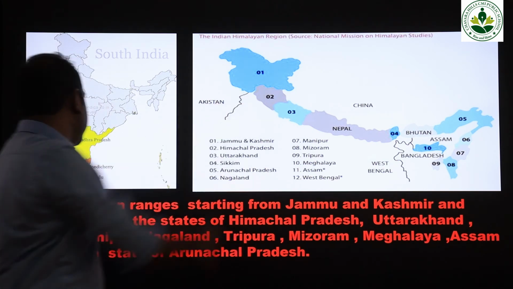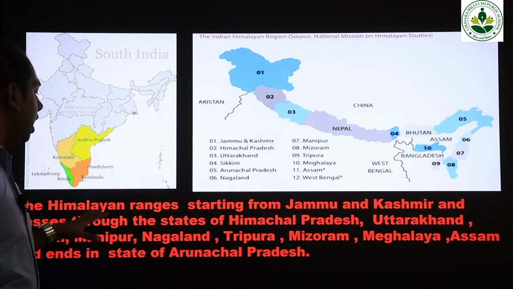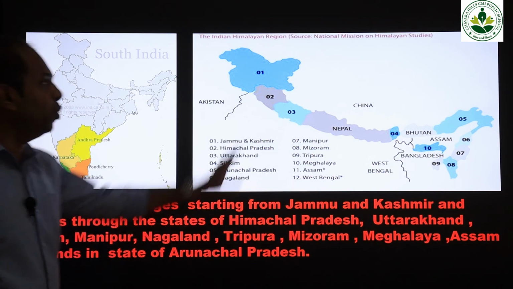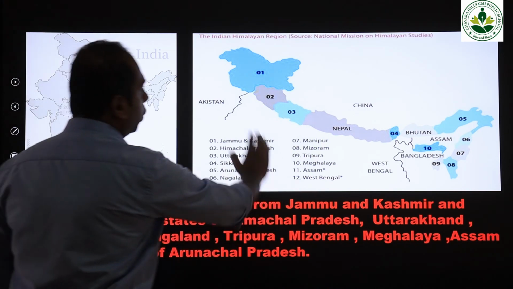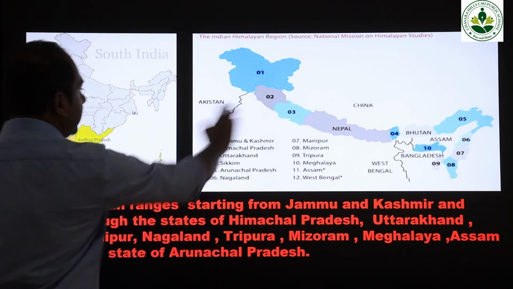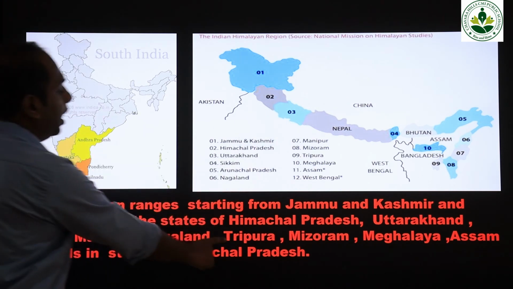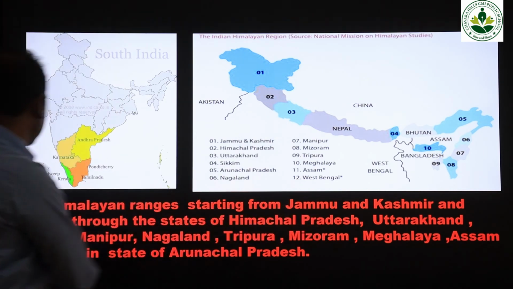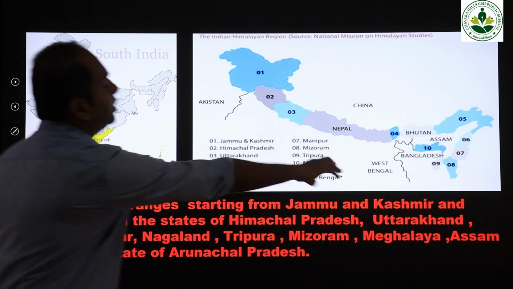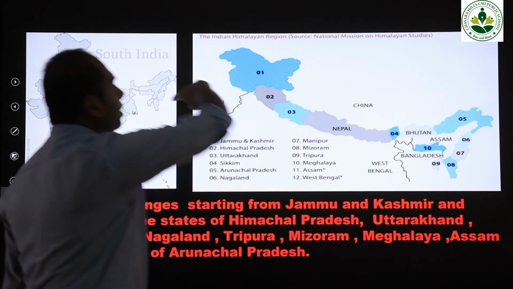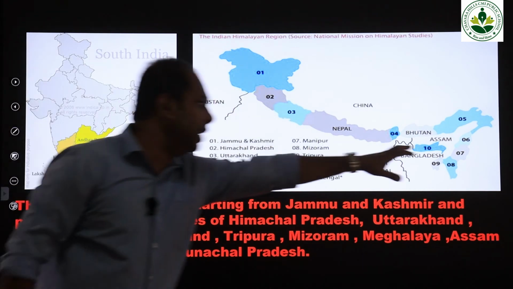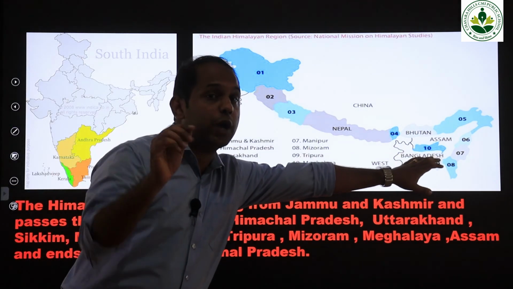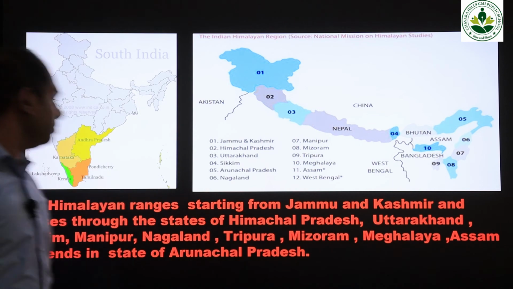Okay, so the Himalayan mountain ranges are starting from where? Jammu and Kashmir, and passing through Uttarakhand, Sikkim, Manipur, Nagaland, Meghalaya, Assam, and ends in Arunachal Pradesh. Okay, so the Himalayan mountain ranges start from Jammu and Kashmir and end where? Arunachal Pradesh. Okay.